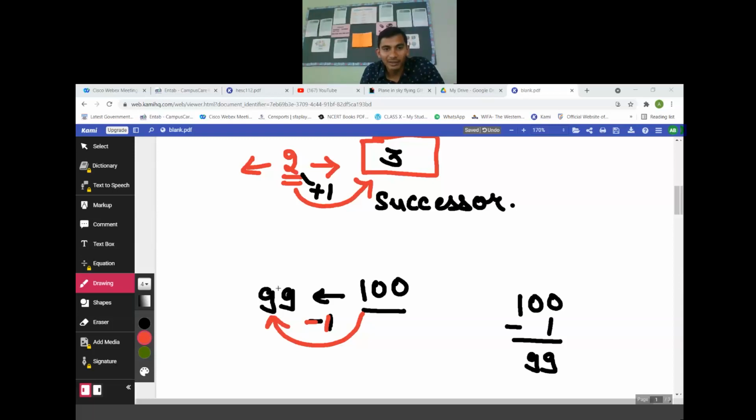From 100, I'm getting the number 99. So what is it called? Whenever you are subtracting one from a number, what is it called? A predecessor. Any doubt till here about successor, predecessor, what are whole numbers, what are natural numbers?